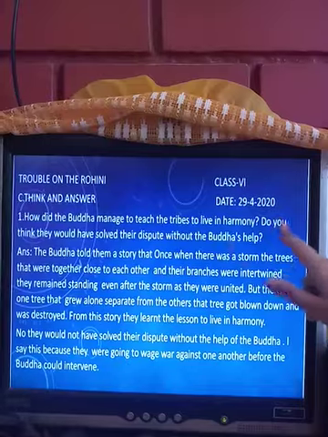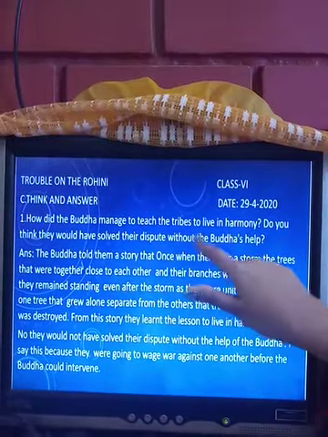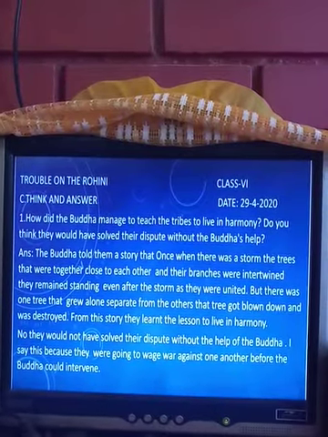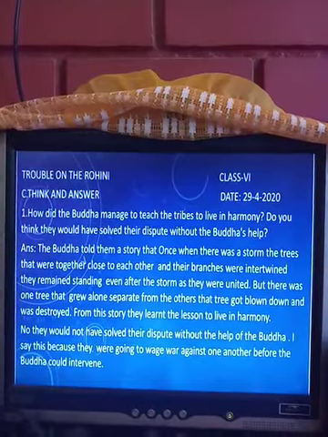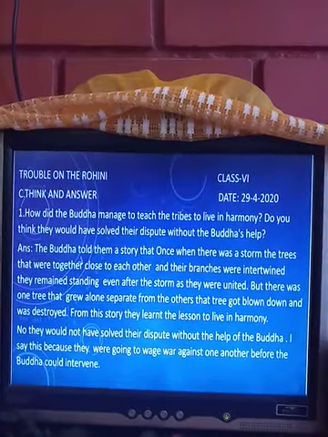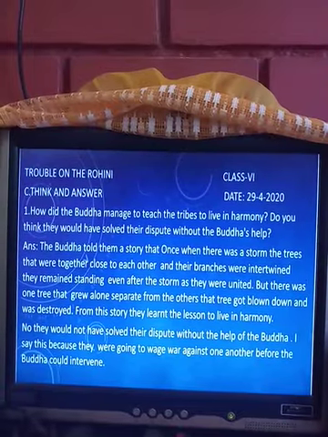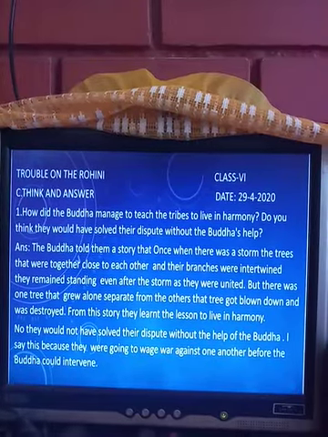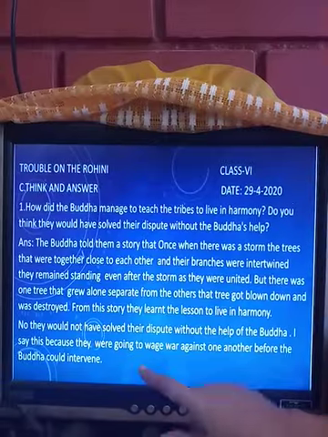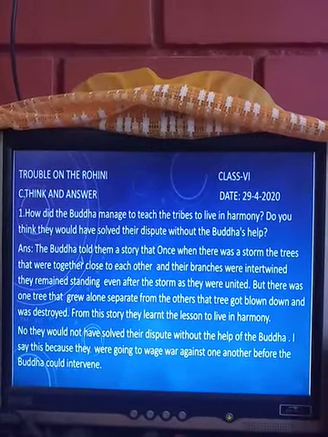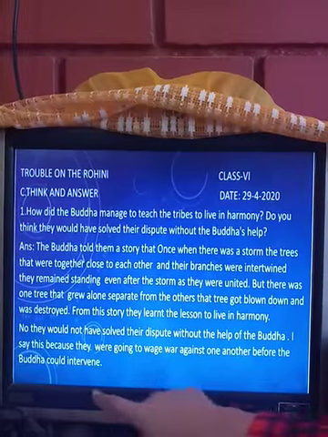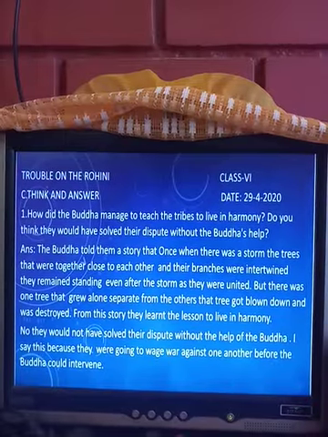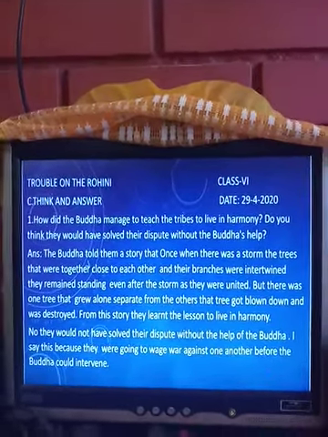Second part. Do you think they would have solved their dispute without the Buddha's help? No, they would not have solved their dispute without the help of the Buddha. I say this because they were going to wage war against one another before Buddha could intervene. Wage war meaning to start a war between two tribes. Both the tribes were going to start a war with each other. And intervene meaning to interfere. Buddha interfered and so the war was stopped.